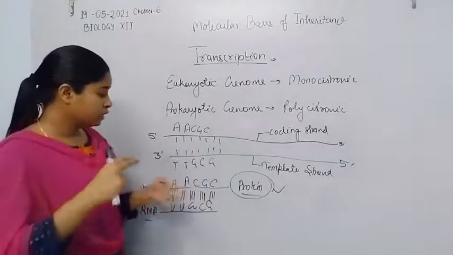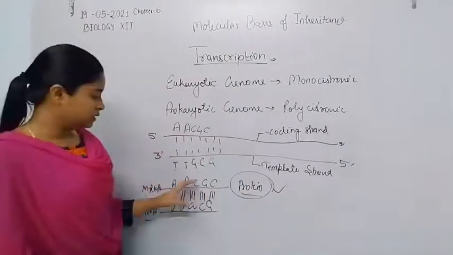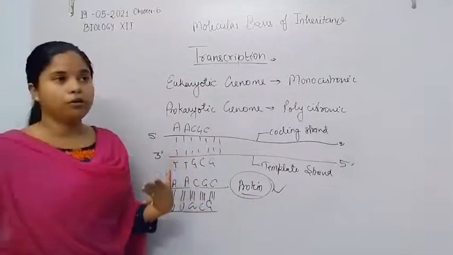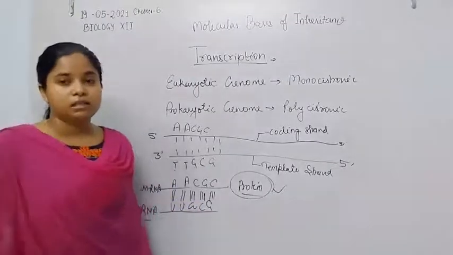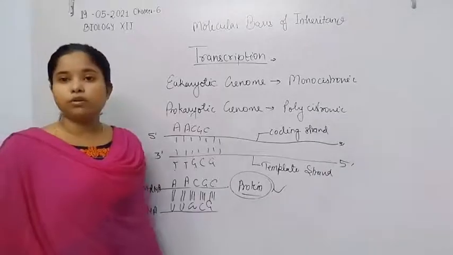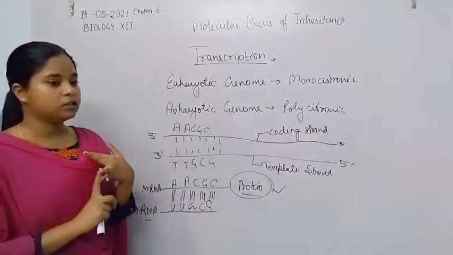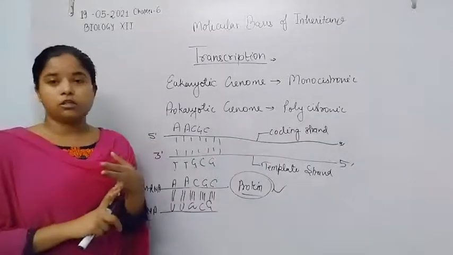So protein cannot be synthesized from double-stranded RNA. This is a type of phenomenon called gene silencing or RNA silencing, which generally takes place in eukaryotes when a wrong mRNA is synthesized, or when there is a need for degradation of mRNA.